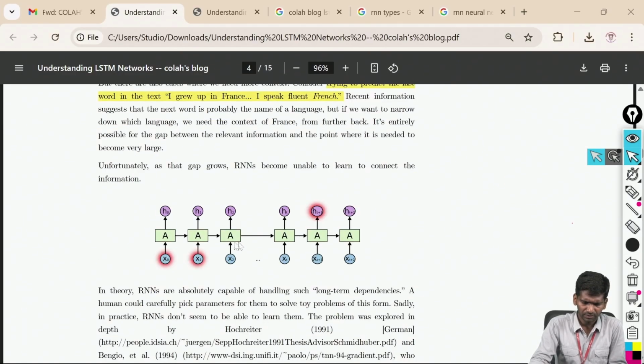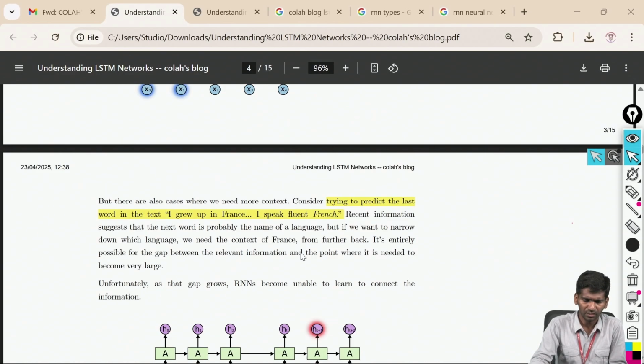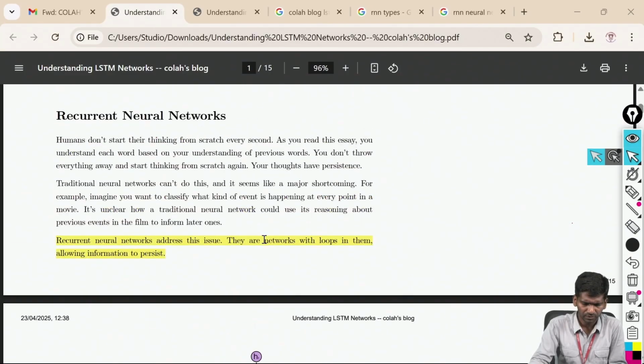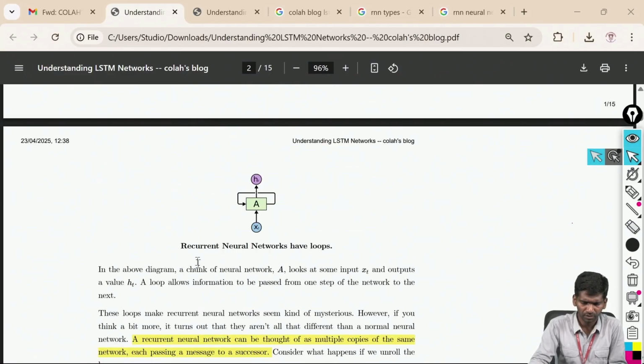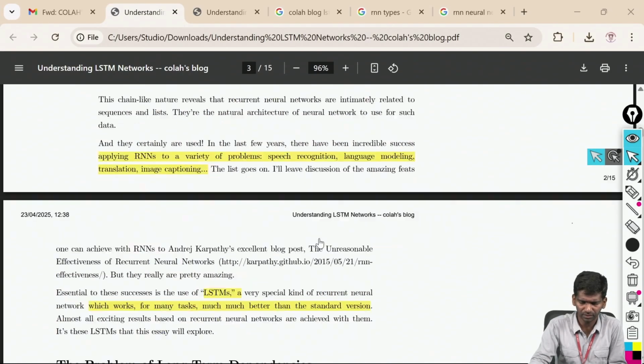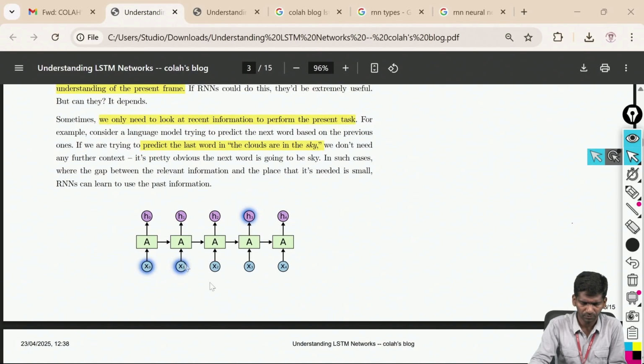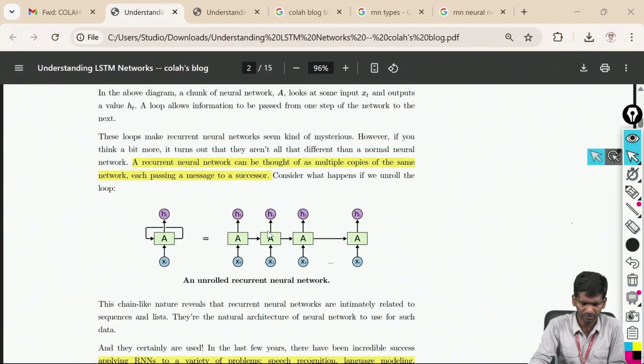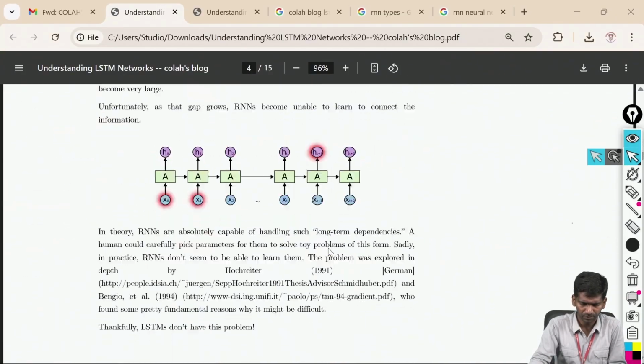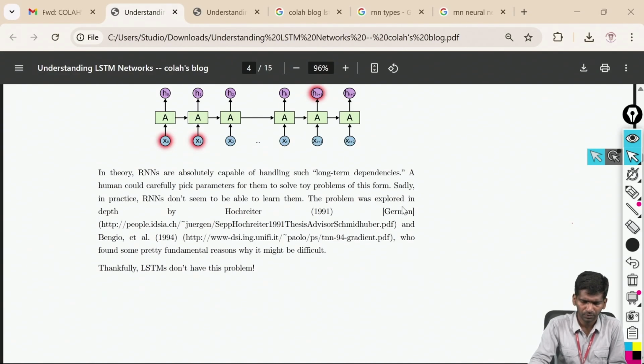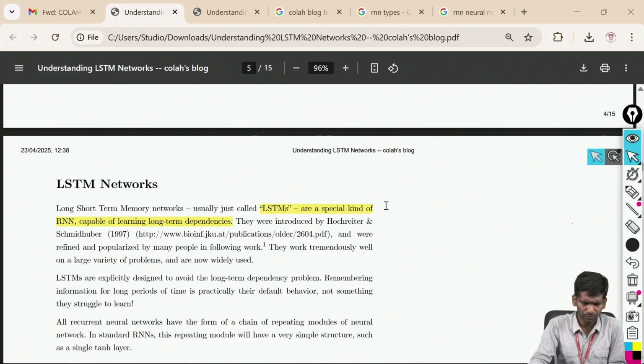If I unfold this simple recurrent neural network, which is enclosed with loops, and remove the loops, it looks like this. You can see here also, if I unfold, this is equal to this. It goes on like this, and so on.